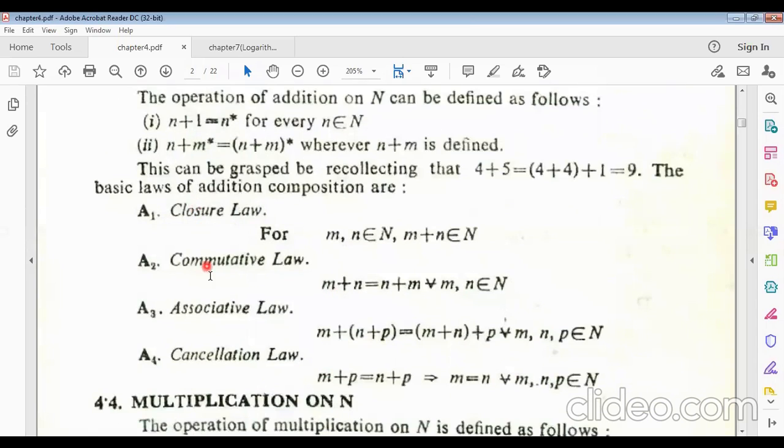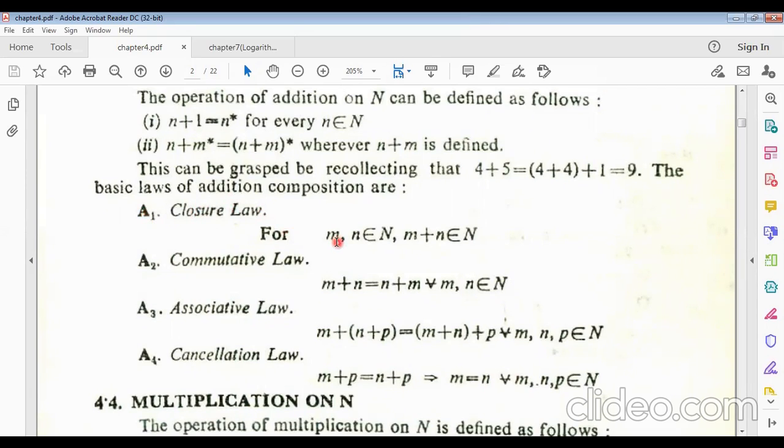Now, these four properties we have discussed before: closure law, commutative law, associative law, and cancellation law. Very important properties of natural numbers. Remember it. First law for addition, A1, is the closure law.